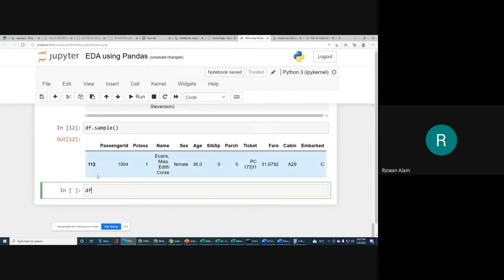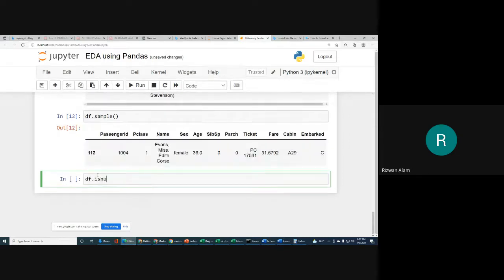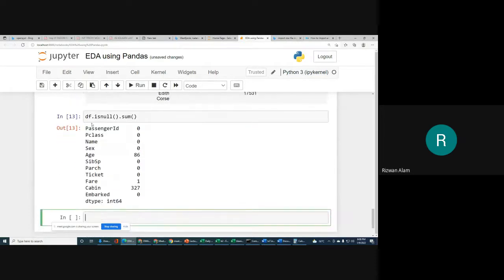df.isNull().sum(). So you can see that with the help of this, we can get the number of missing values in each column.